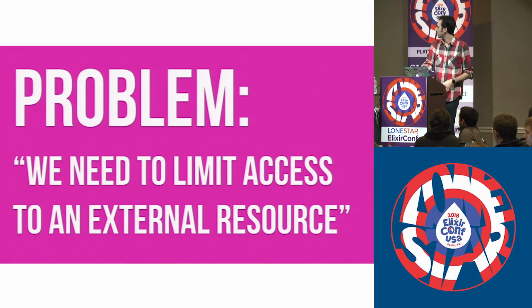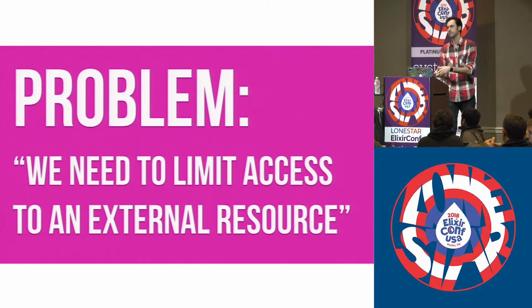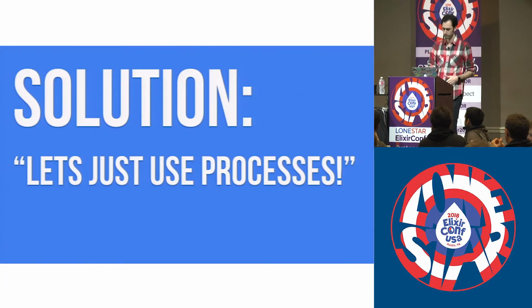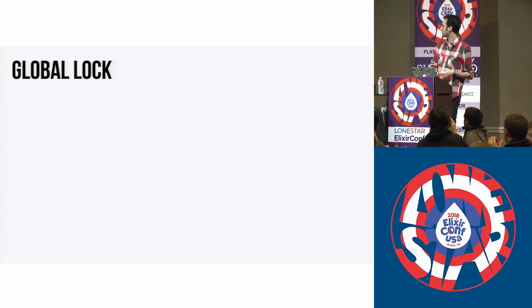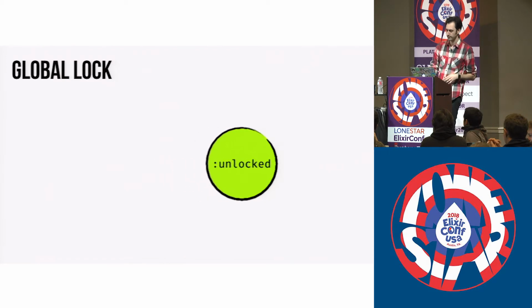This works just as well as soon as you add more clients. Because we have another client, the first client can send it a message, and it can put it into a lock state, send back an OK. And then if another client comes along and tries to get a lock, well, that will error out, and we'll send that error back to the client. And this single process provides a way to linearize all of these other clients. When the first client's done, obviously, it can send back an unlock message. It'll go ahead and unlock it, at which point the next client can go ahead and get a lock.